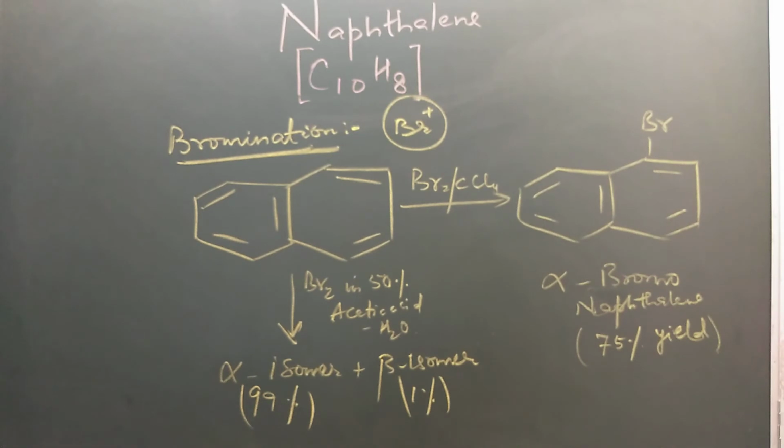During the bromination of naphthalene in presence of carbon tetrachloride, alpha bromonaphthalene is formed and the yield is 75%. But if we carry out bromination in presence of 50% acetic acid solution, then the alpha isomer is formed exclusively, like 99%, and the beta isomer is formed in traces, that is 1%. So this is about the bromination of naphthalene.